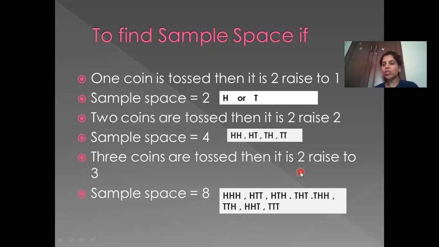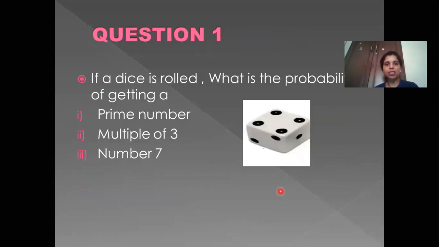Now, if 3 coins are tossed, this is the formula with which you are going to write down the outcomes: 2, because head and tail, 2 are there, and 3 coins are tossed. So 2 raised to 3. So 2 raised to 3 is 8. So sample space is 8. So when you are writing, it will be head head head, head head tail, head tail head, head tail tail, tail head head, tail head tail, tail tail head, tail tail tail. So these are the 8 outcomes. So children, you have to write this down in your notebook so that you'll remember how to write it down, because you have to write the sample space.